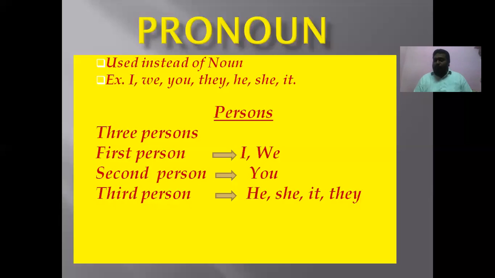And then the last one, abstract noun. These nouns are invisible nouns. We cannot see them. So this is the noun. Now let us see what is pronoun. Pronoun is closely related to noun. What is the definition of pronoun? This is the definition.